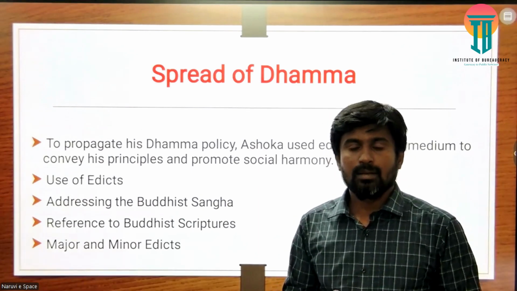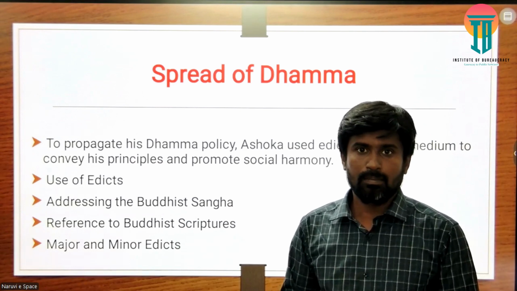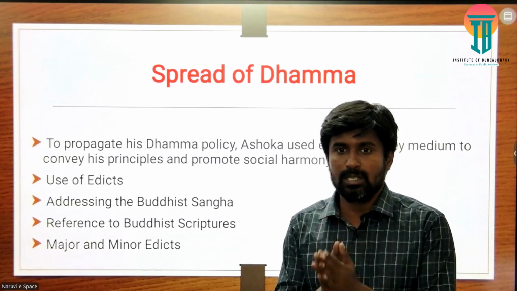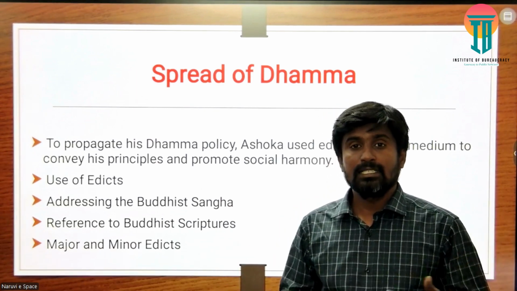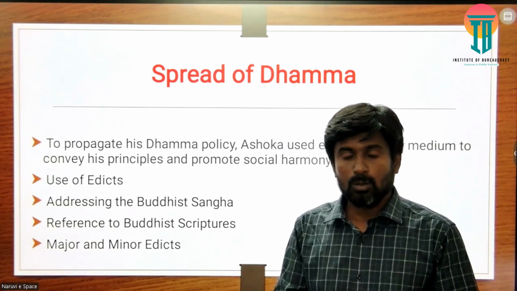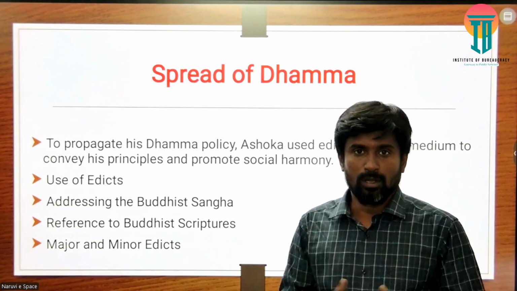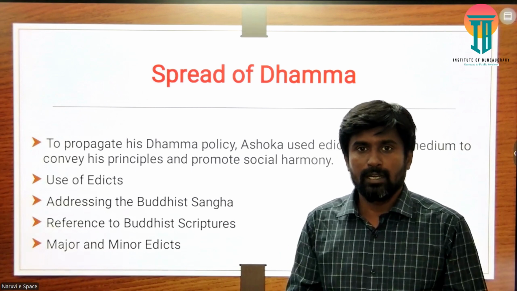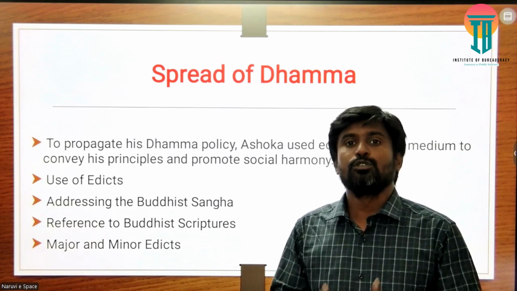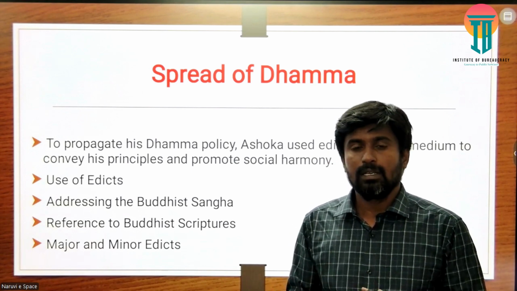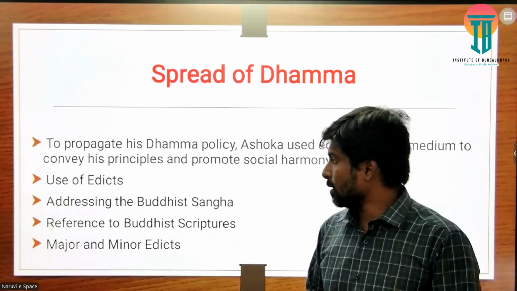The major rock edicts, the minor rock edicts, and all other inscriptions of Ashoka play a very important part, because inscriptions in those days reached every part of the country, instructing the people about what should be the order of the ruler. When the ruler is propagating these concepts, the people should obey and follow that. Through the inscriptions, Ashoka propagated this kind of regular instruction.